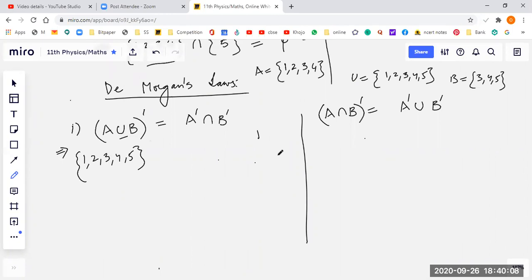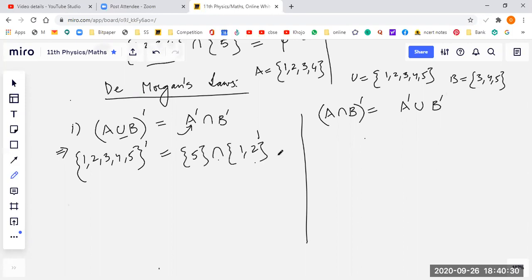Now I want to take its complement. So first I will write A complement. What is that? Correct, A complement is 5. Intersection. What is B complement? B complement is 1 and 2. I will not take 3, 4, 5. So 1 and 2.